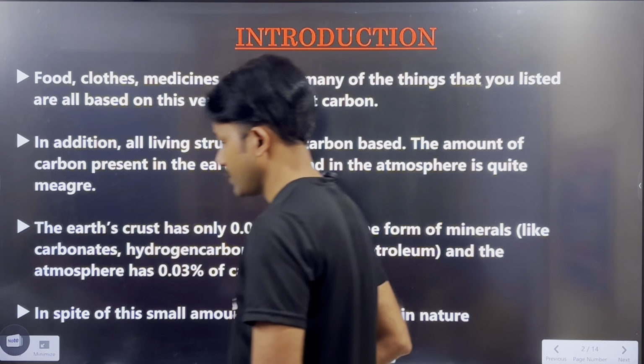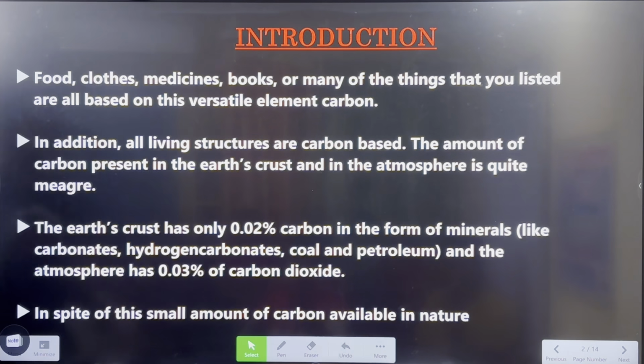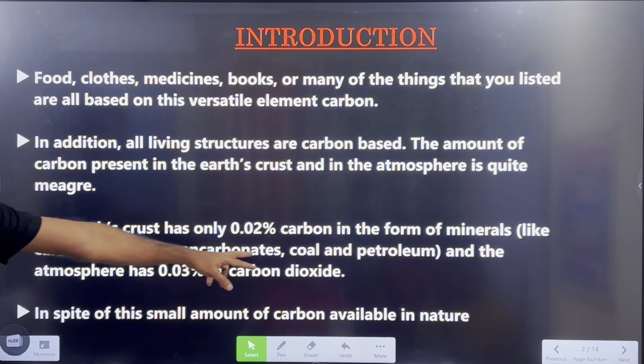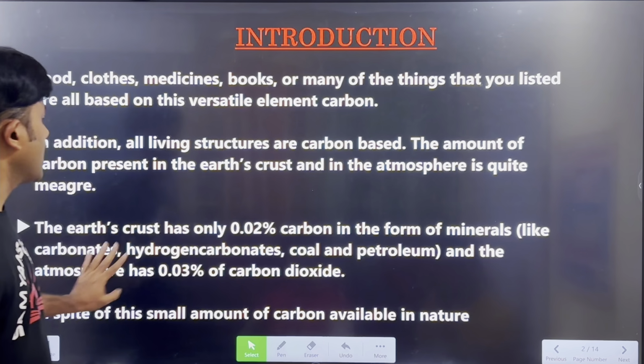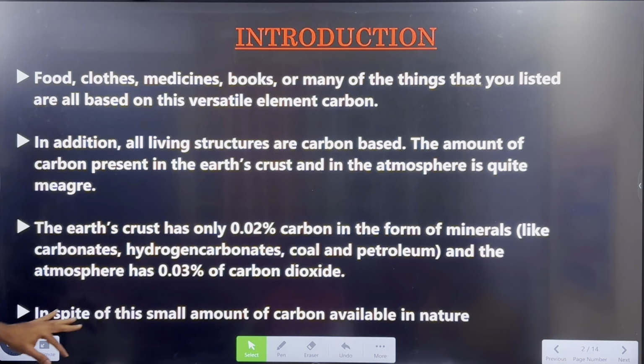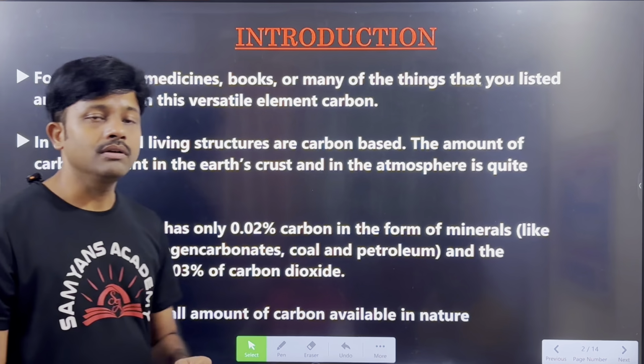So, introduction. Food, clothes, medicines, books, and many of the things that you listed are all based on the versatile element carbon. In addition, all living structures are carbon based. The amount of carbon present in the Earth's crust and the atmosphere is quite minute. The Earth's crust has only 0.02% carbon in the form of minerals like carbonates, hydrogen carbonates, coal, and petroleum, and the atmosphere has 0.03% carbon dioxide. In spite of this, a small amount of carbon is available in nature.